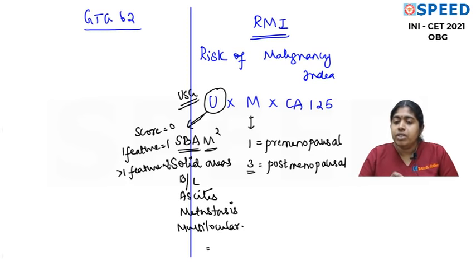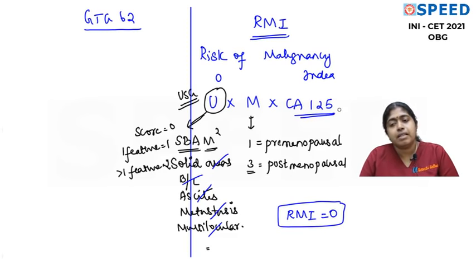What was given in the question? We had seen a 5 centimeter clear cyst. So is there a solid area? We'll strike out, no solid area. Is it bilateral? No. Ascites not given. Metastasis? No. Is it multilocular? No. So what will happen to the U in the risk of malignancy index? It becomes 0. Therefore, for this cyst, the risk of malignancy index becomes 0. We have not even taken CA 125 into consideration. So please understand that point. Now, this is a clear cyst of 5 centimeters with risk of malignancy index equal to 0.